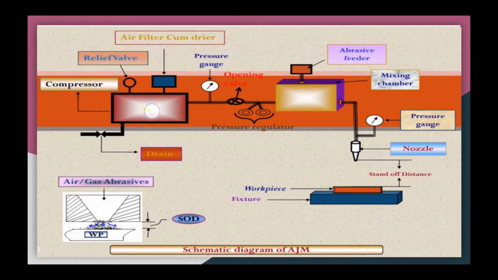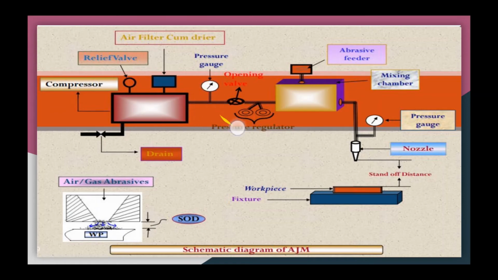Then drainage is there, which is connected to this reservoir also. And there is another very important element, the air filter, or I can say air filter cum dryer. The air which is going ahead should be filtered through this air filter, and it is dried also. If it is not dried, then you will not get good performance in the abrasive jet machining process. Here is the pressure gauge, with the help of which you can find out the pressure inside the reservoir.